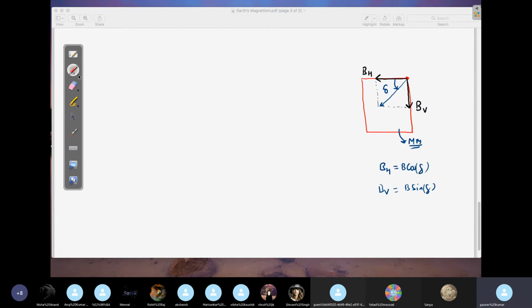Now I will draw one more plane here. You can think of it as opening your notebook. When you open the notebook from the middle, you will get pages like this.